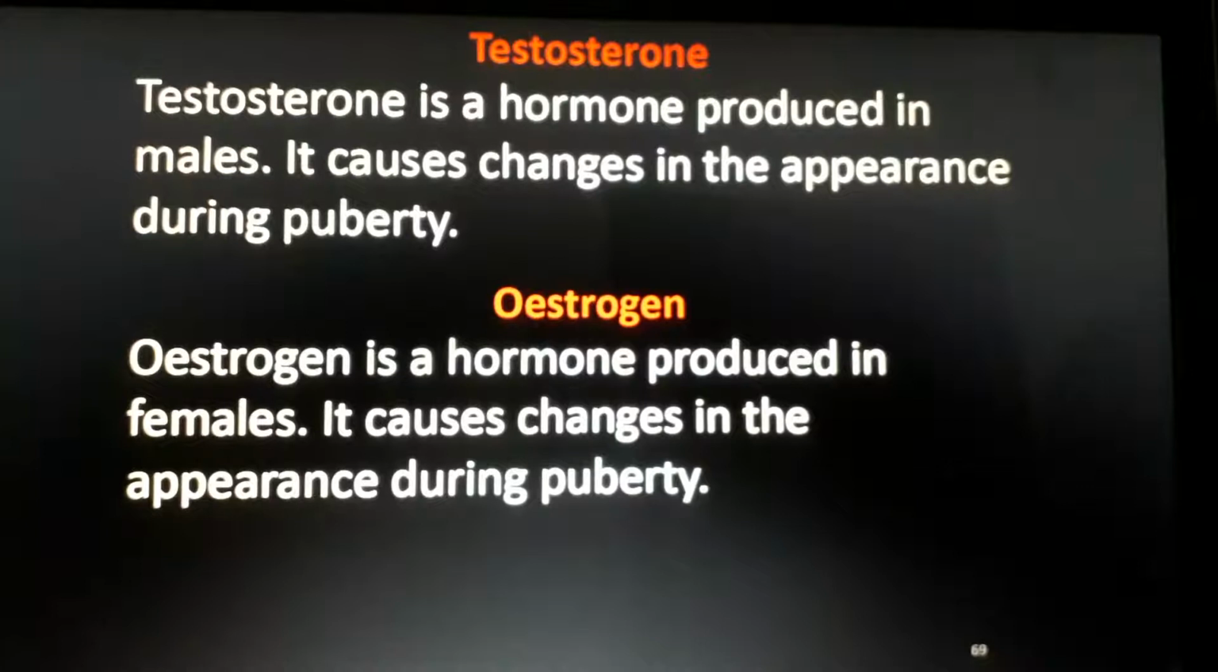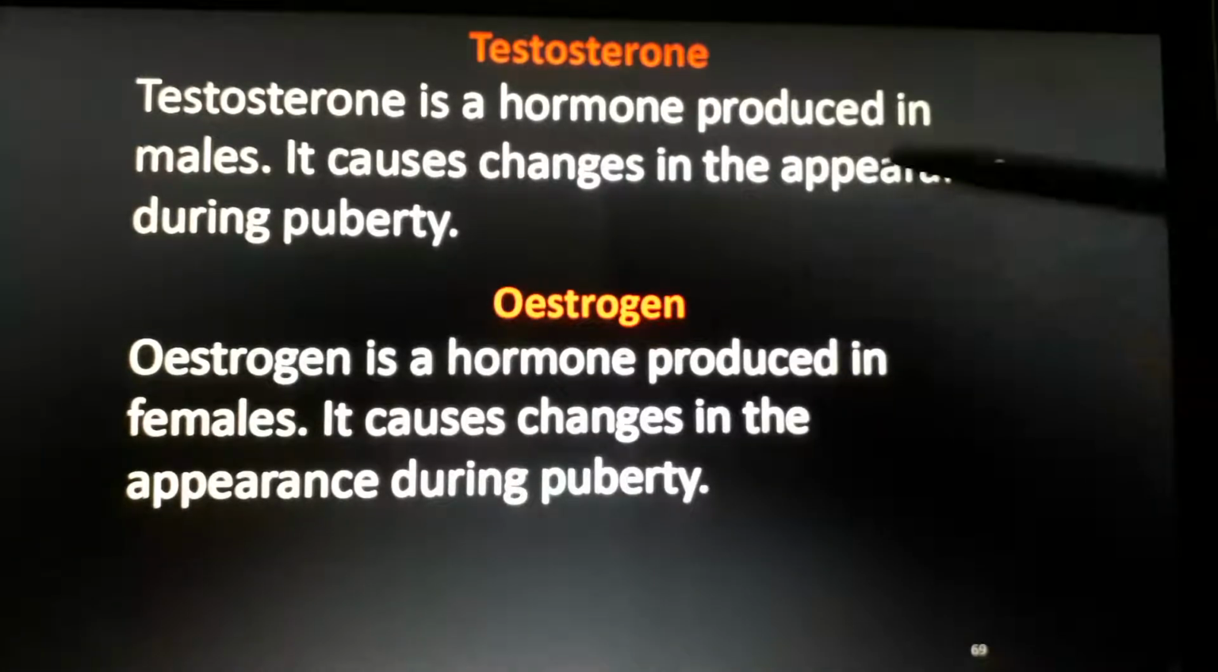Okay, here just these hormones, they are hormones. It causes changes in the appearance during puberty for male and female. Okay, male testosterone, testis. Female estrogen, ovary.